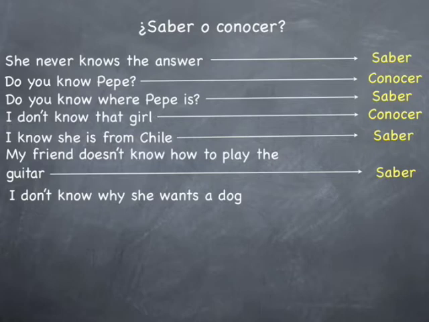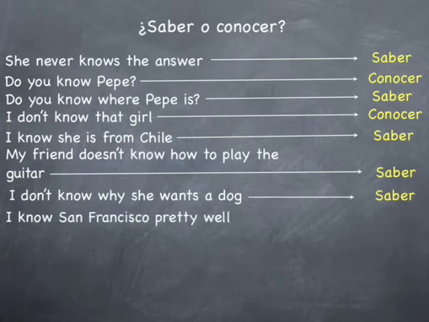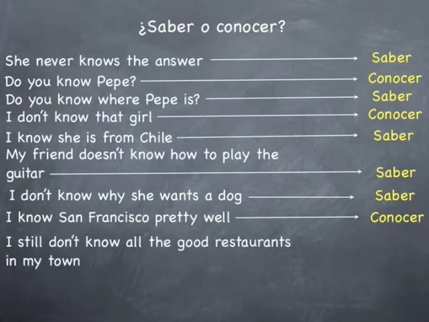I don't know why she wants a dog. That's going to be saber. I know San Francisco pretty well. I'm acquainted with this city. I know this city very well. You ask me about streets and I can tell you exact places, where to get the bus, etc. I know the city. That's going to be conocer. I know the place. I still don't know all the good restaurants in my town. I don't know the restaurants, the places, the locations. That's going to be conocer. No conozco todos los restaurantes de mi ciudad.